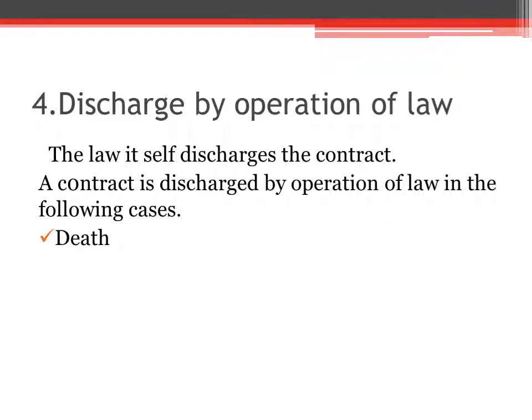The very first circumstance is death. If a contract is based upon the personal skill and qualification of the promisor, then it will be terminated on the death of the promisor. That means where a performance of a contract is required to be made in person and the personal skill or qualification of the promisor are important, then the death of the promisor discharges the contract.